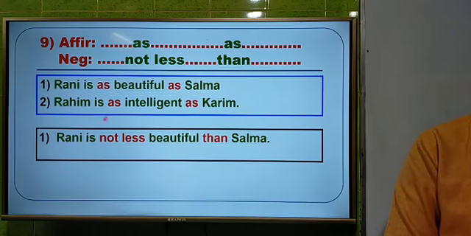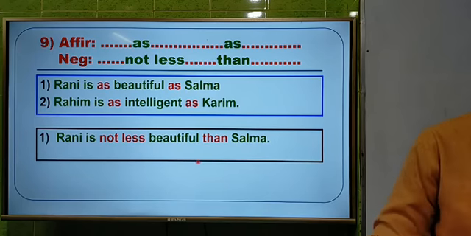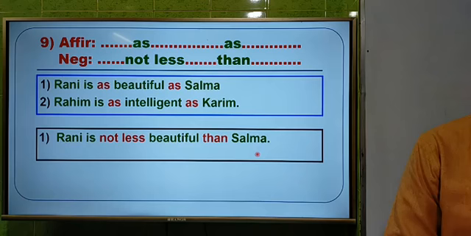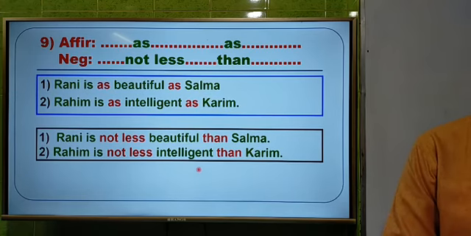Dear students, look at the screen. I have written down not less instead of as, and then than instead of as. Nothing will be changed here. So the answer will be very easy. Rani is not less beautiful than Salma. And the last one, Rohim is as intelligent as Karim. So answer will be Rohim is not less intelligent than Karim. This is the easiest one, just like the first one. Dear students, this is the rule number 9, and I am going to the last one.